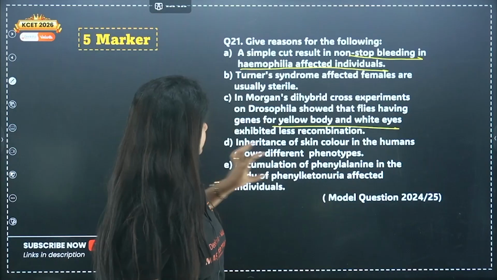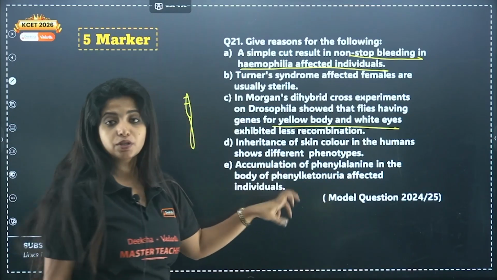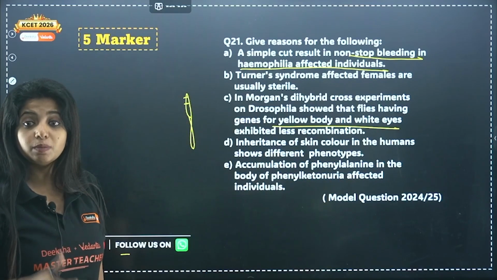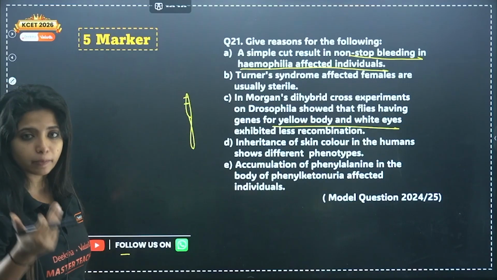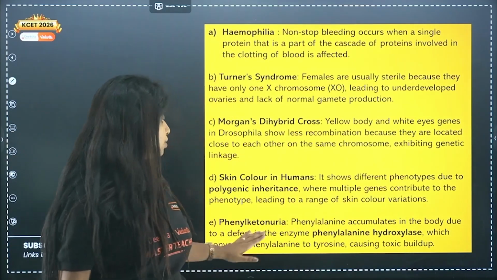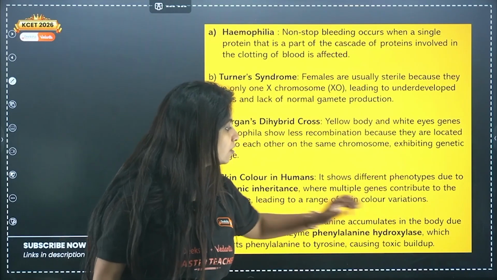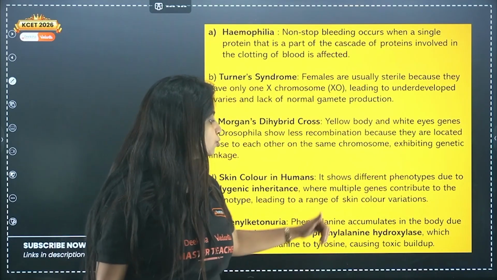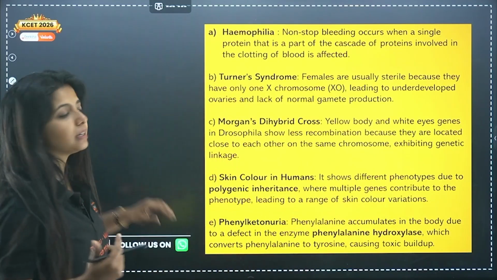Now, I'll go with this and then I'll come to this, okay? Accumulation of phenylalanine in the body of phenylketonuria affected individuals. Why? Because the gene which is responsible for the conversion of phenylalanine is not being produced. It's a disorder. Phenylalanine accumulates in the body due to a defect in the enzyme phenylalanine hydroxylase, which converts phenylalanine to tyrosine, causing what? Toxic buildup.